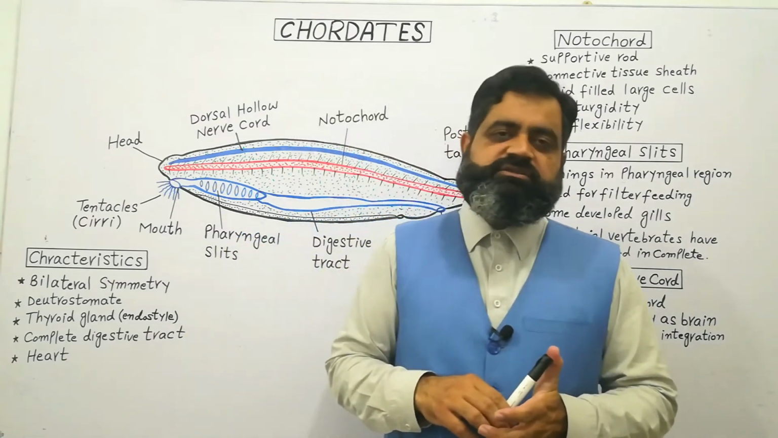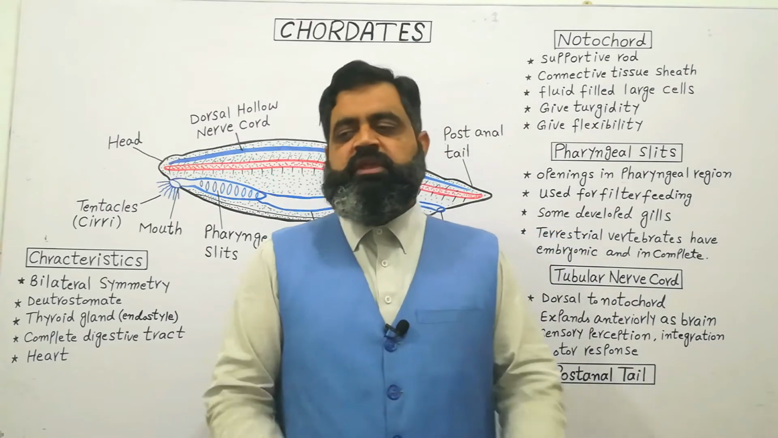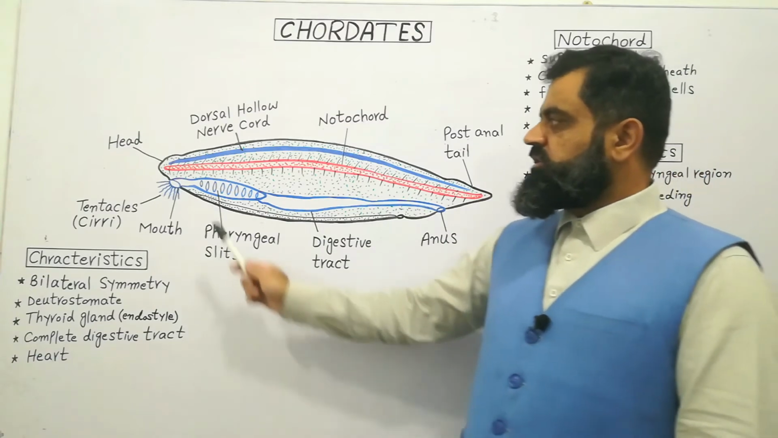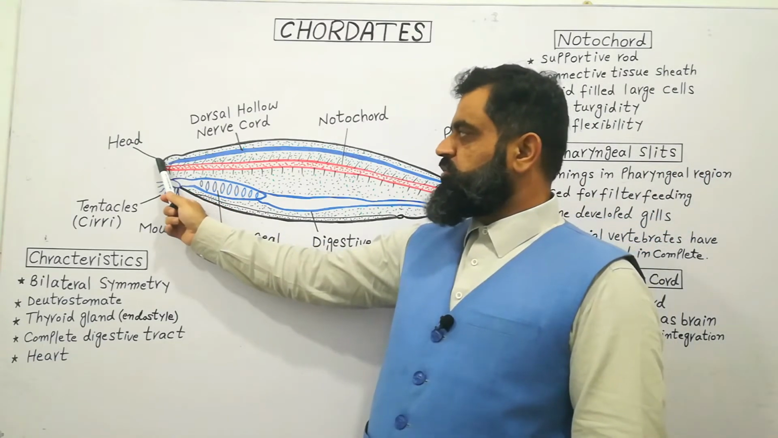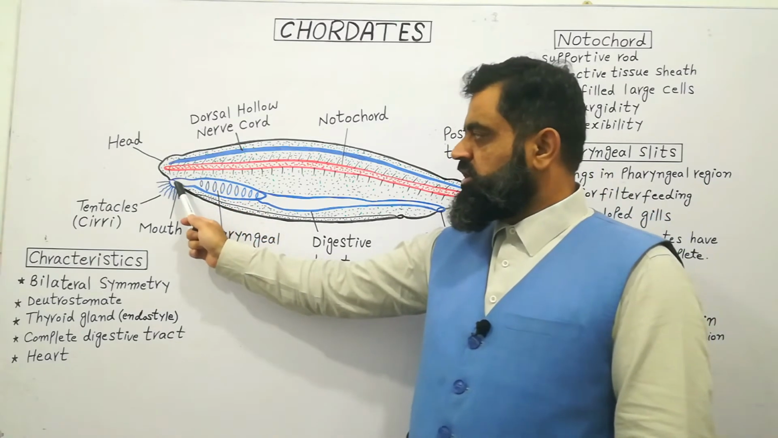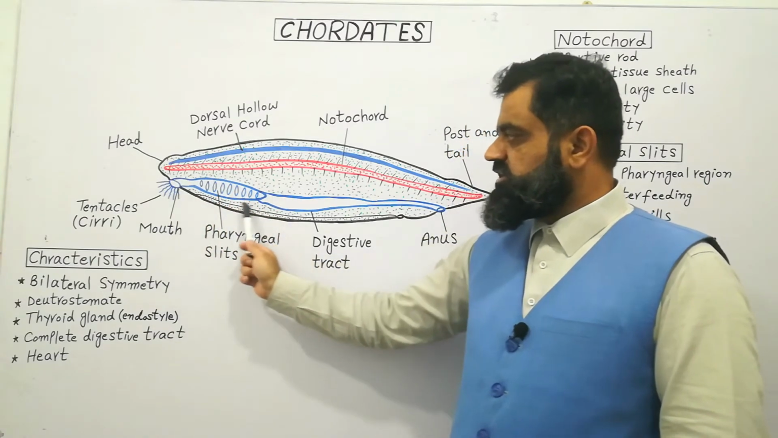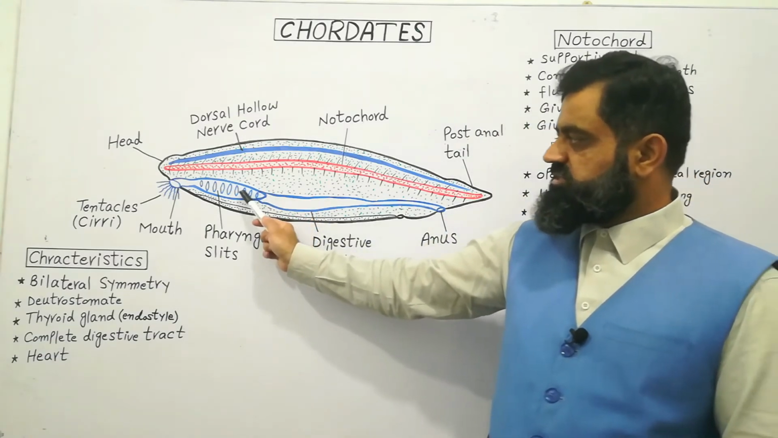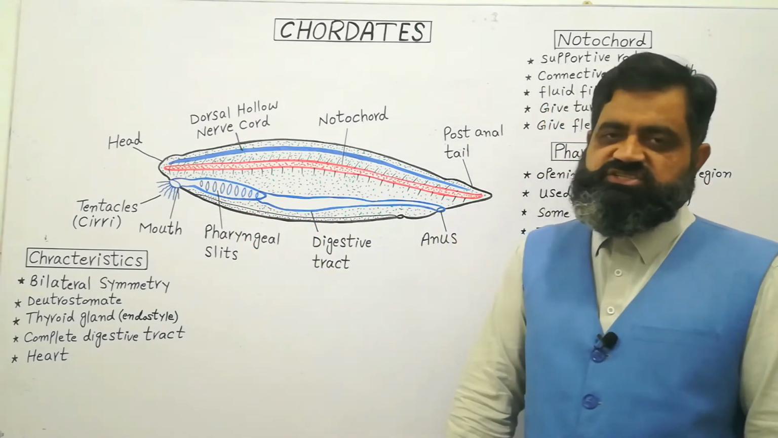The second characteristic is pharyngeal slits. Now let's look at the diagram again. This is the animal of Cephalochordata. This is the anterior portion of the body, which is known as the head, and just behind the head there is a mouth, and just behind the mouth the region is known as the pharynx. This pharynx contains slits, as you can see in this diagram. These are known as pharyngeal slits.